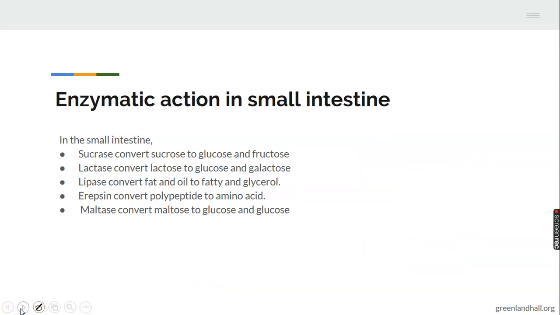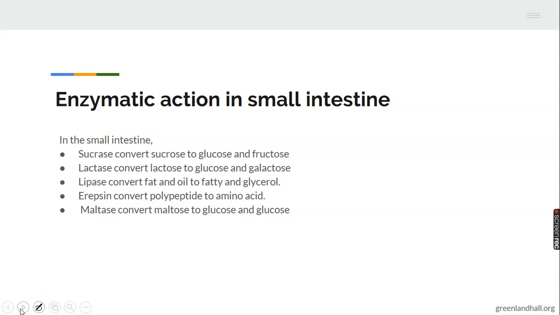I told you that the small intestine contains 5 enzymes. The first one, we have the sucrase. Sucrase is going to act on sucrose and convert it to glucose and fructose. Sucrose is a disaccharide. Glucose and fructose are 2 monosaccharides. What I'm saying is that we get 2 monosaccharides from 1 disaccharide.